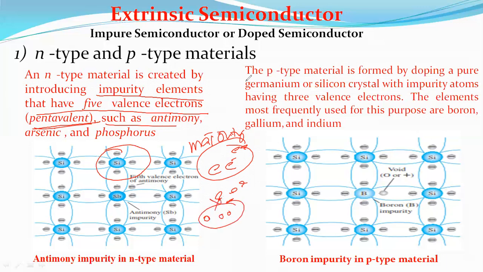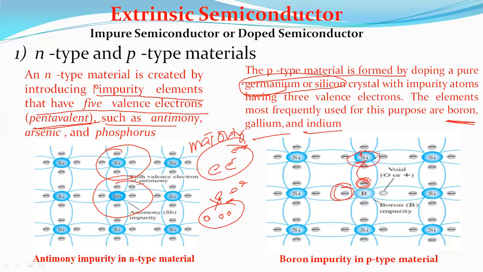Now coming to the p-type material, same concept. P-type material is made by doping a pure germanium or silicon crystal. Those elements are covalently bonded with boron or gallium or indium. So here pentavalent, there trivalent impurities are covalently bonded with the silicon material.